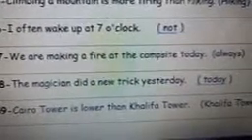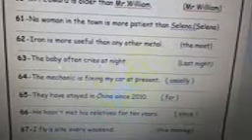59. Cairo Tower is lower than Khalifa Tower. Khalifa Tower is higher than Cairo Tower. Number 60. Mr. Edward is older than Mr. William. Mr. William is younger than Mr. Edward. Number 61. No woman in the town is more patient than Selena. Selena is the most patient woman in the town. 62. Iron is more useful than any other metal. Iron is the most useful metal.